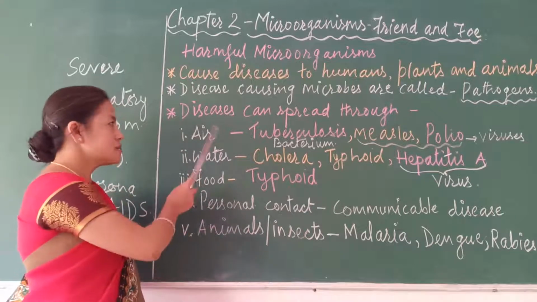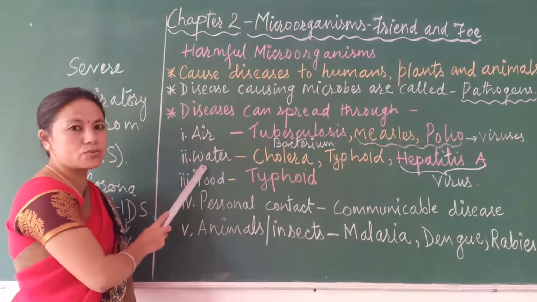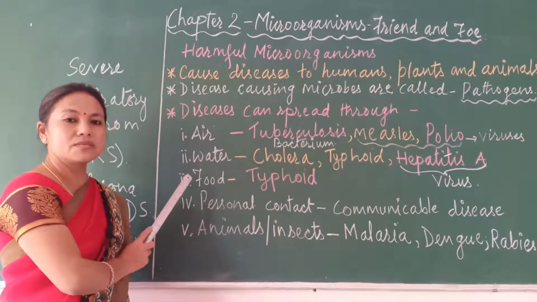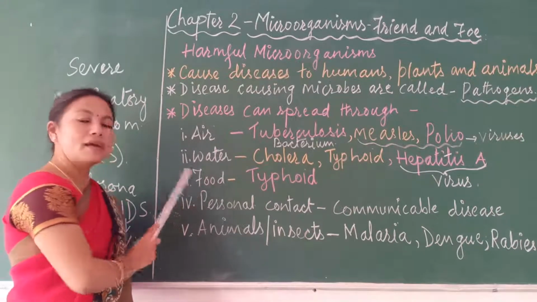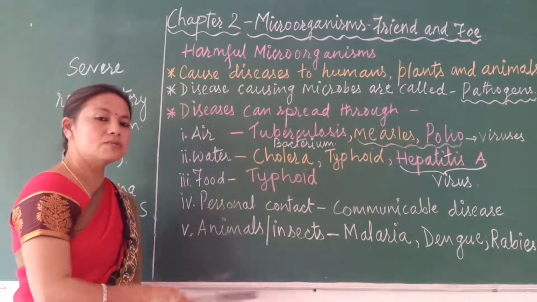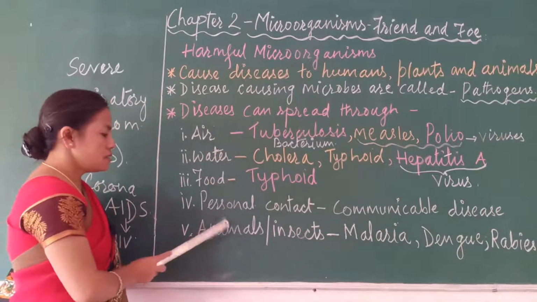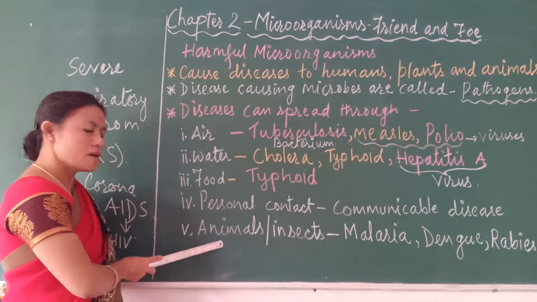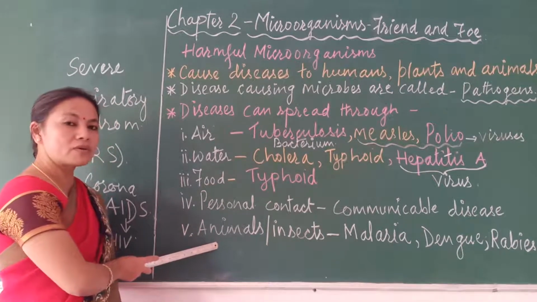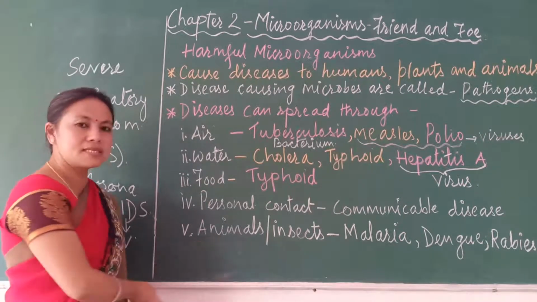Besides these ways, these are the ways through which the microorganisms which cause diseases enter our body. Not only our body, but also the body of animals and plants. Now, the fifth way through which microorganisms are transferred is animals or insects.